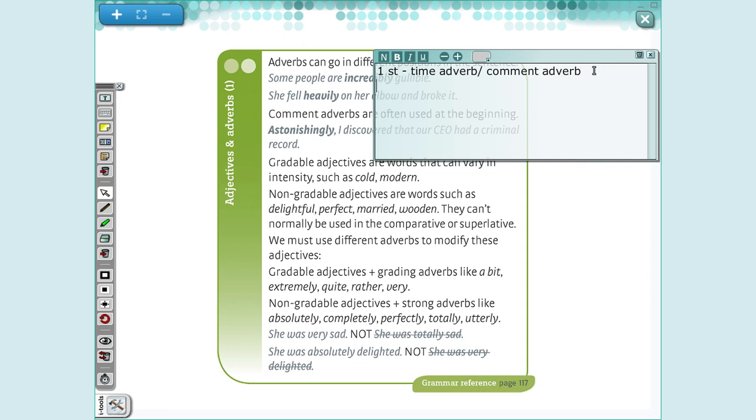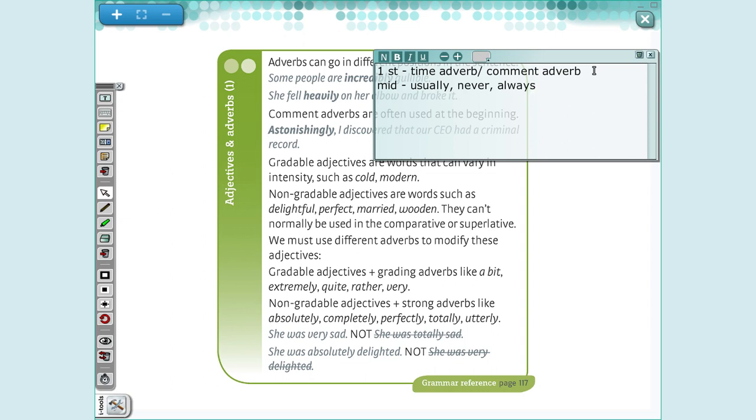Some adverbs we are going to use at the middle of our sentence. Which adverbs we are going to use at the middle of our sentence? Adverbs of frequency, it's common to use in the middle of our sentence. I sometimes do the homework. I usually read a book. Okay? So I can use them in the middle, like usually, never, always. I use in the middle of my sentence.